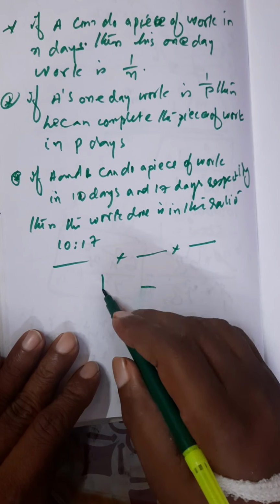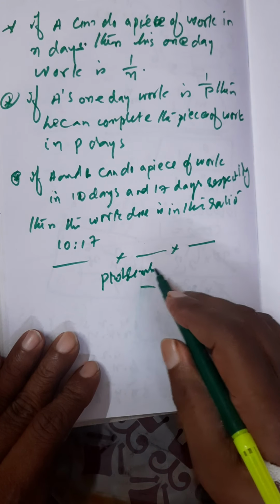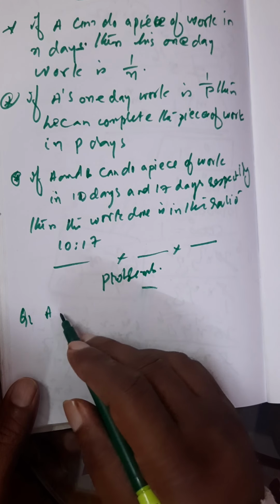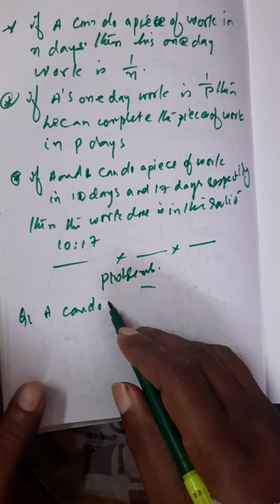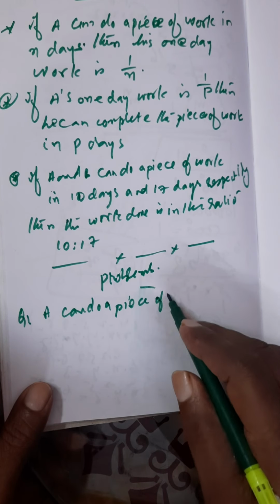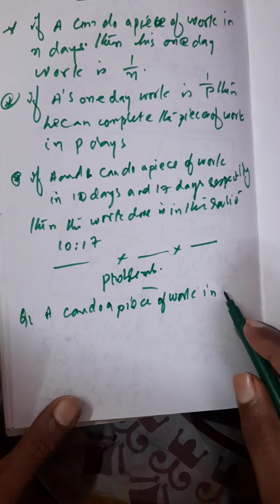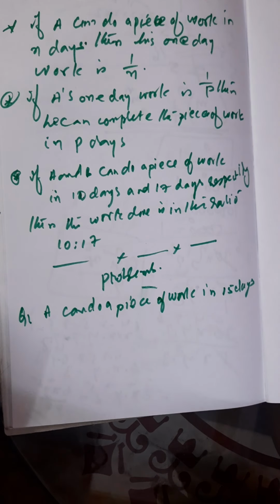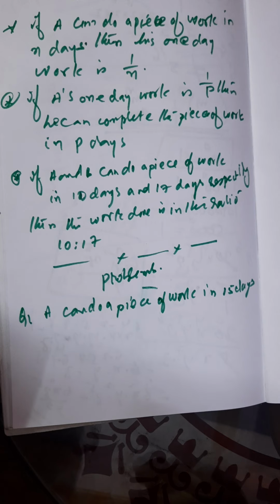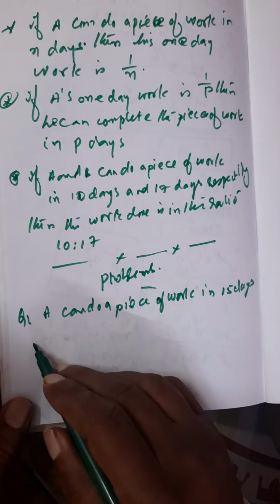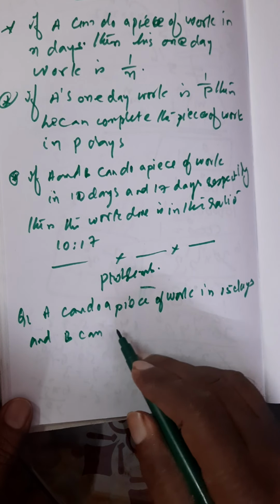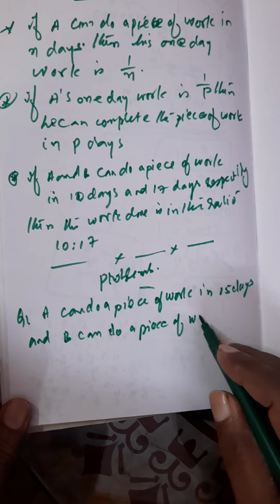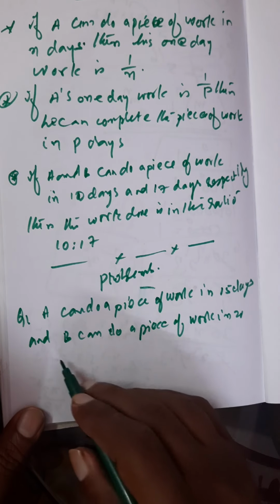Now, problems. Take question 1. A can do a piece of work in 15 days, and B can do a piece of work in 20 days.